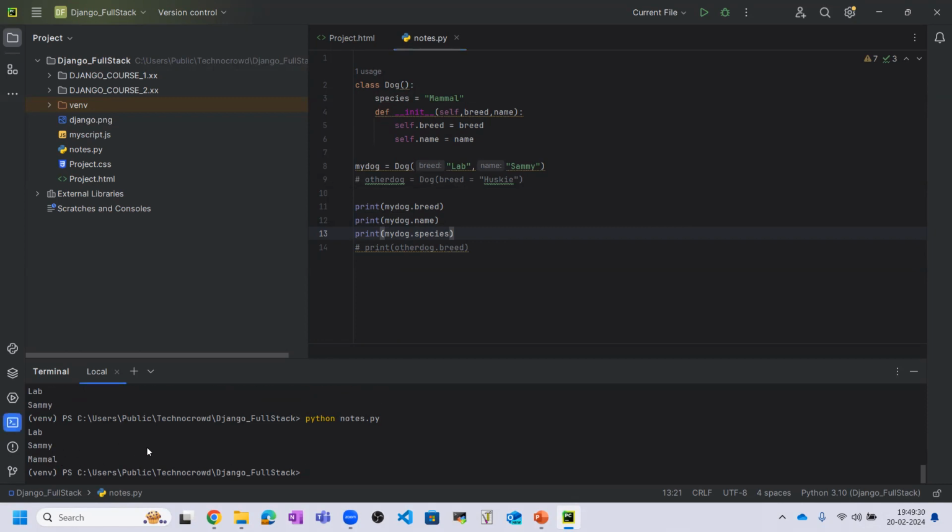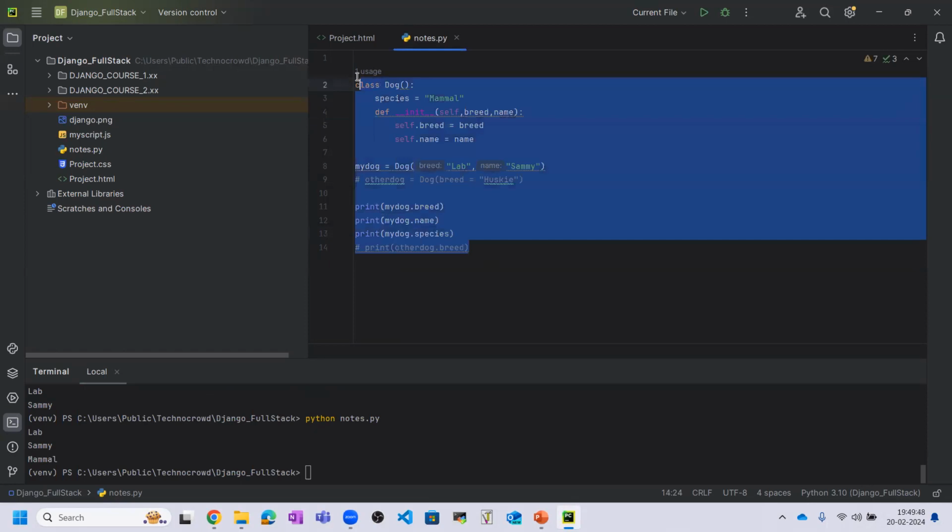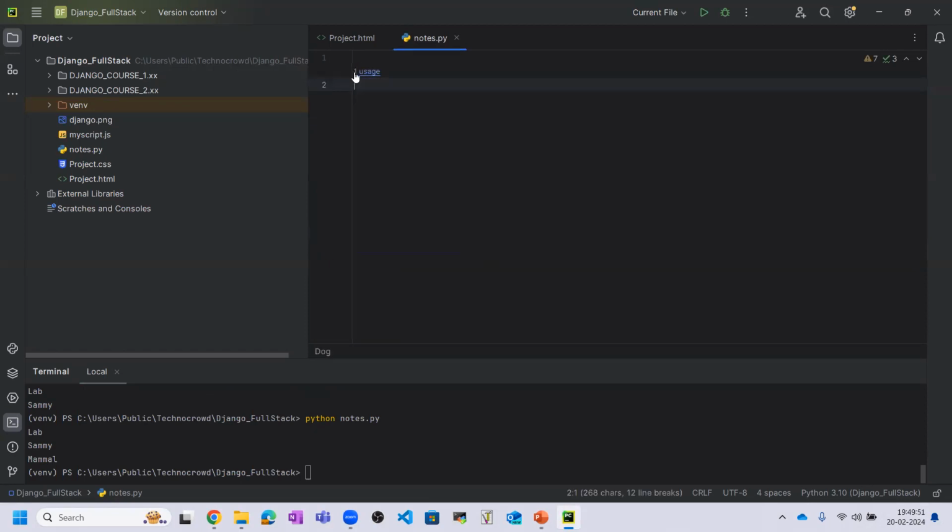So what is the species? Mammal is the species of the dog. So this is one simple example I have shown you regarding the class and object. I hope you all understand about it. Okay, so let me write another simple example of class and object, then you can also learn more about that.